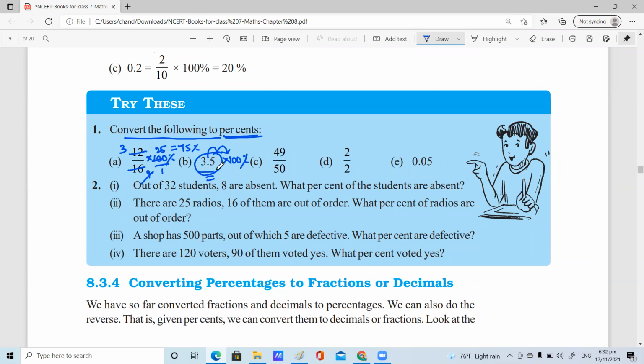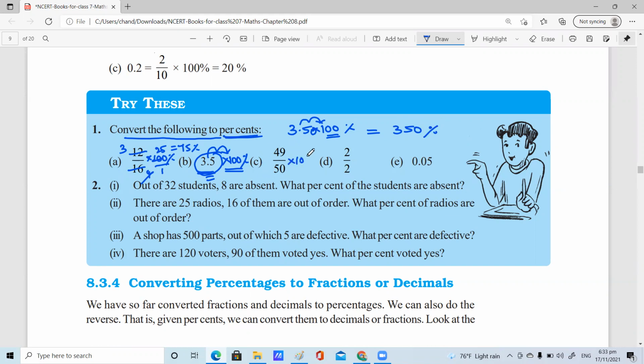3.5 is a decimal number. You want to convert a decimal number into a percentage, so you need to multiply with 100%. So 3.5 multiplied with 100% means the decimal moves 2 places to the right side, children. If you multiply with 100, the decimal moves towards the right side 2 places. That means we have only 1 place, the rest of the place you need to fill with 0. So 350%.